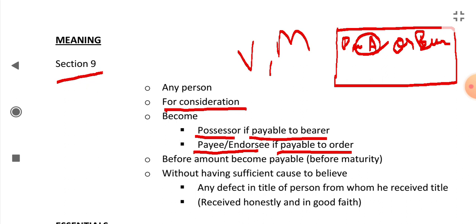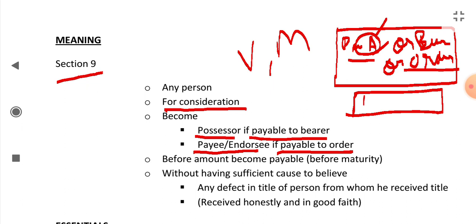Another is to order, meaning it's written "pay A or on order of". Either the bank will pay to A, or it will pay to whoever A orders. Whoever's name is written on the check, like A, will endorse the check. On the back of the check, A will write "pay to C" and sign it, then C's name is written. In an order check, the payee or endorsee, here C is the endorsee.